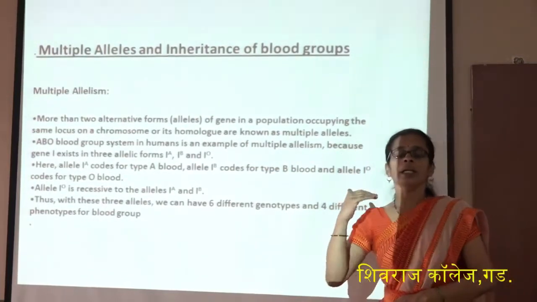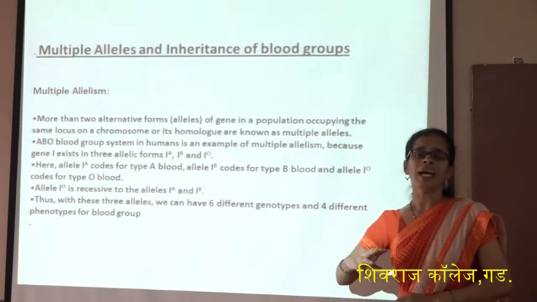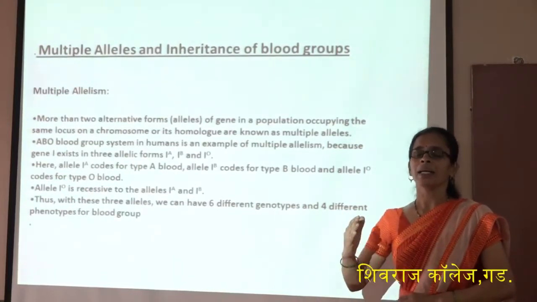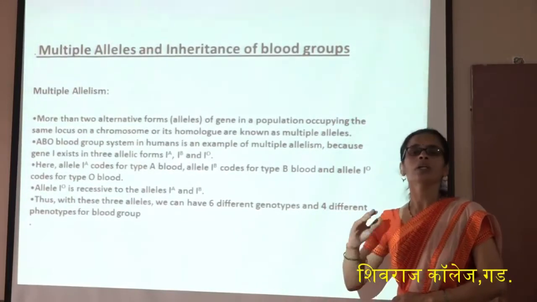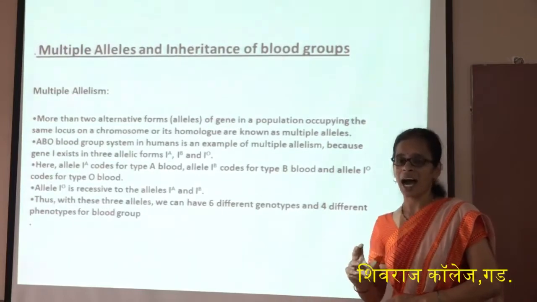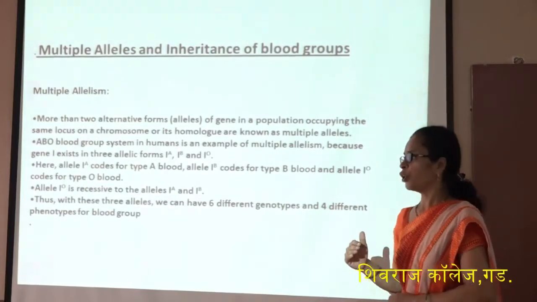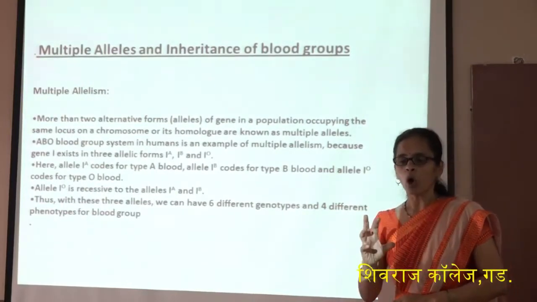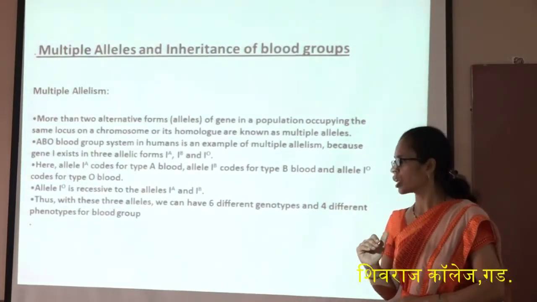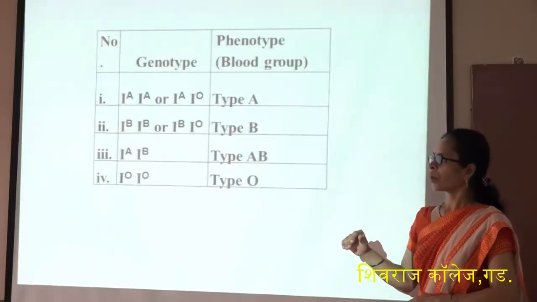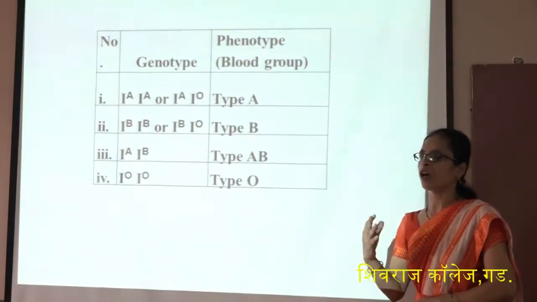Now in case of human beings, as in the last slide we saw, the blood group. In blood group there are three alleles, that is IA, IB and IO. These are the three alleles for the gene I, and therefore it shows multiple allelism, which we see in human beings. Here IO is recessive and IA and IB are dominant, but IA and IB show codominance. Next.